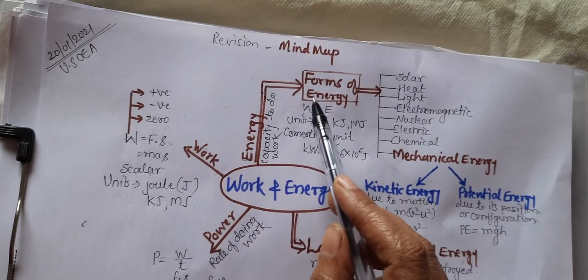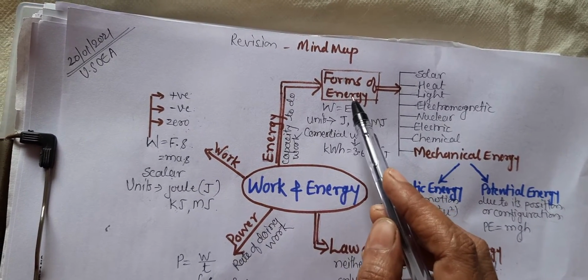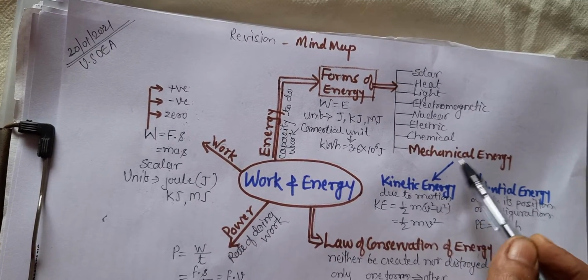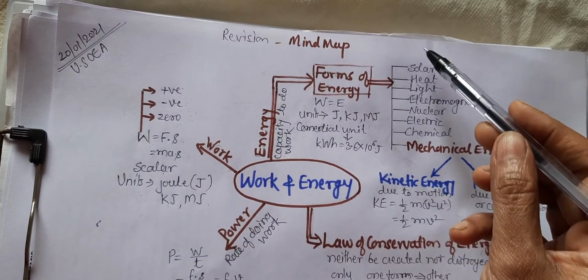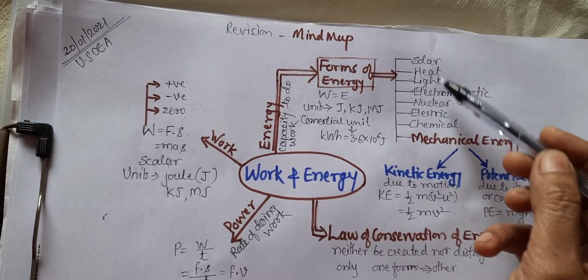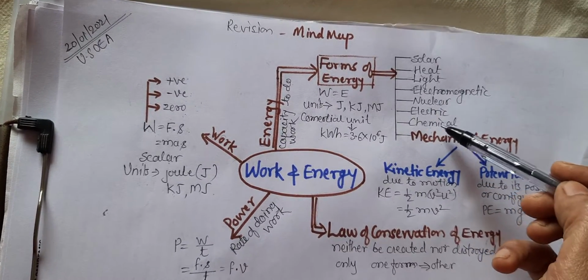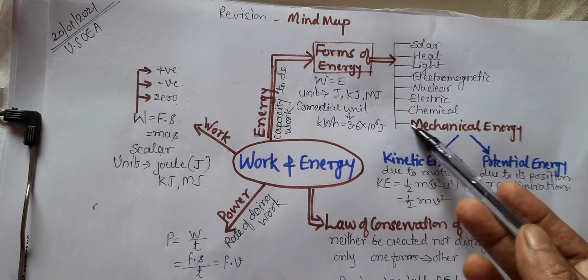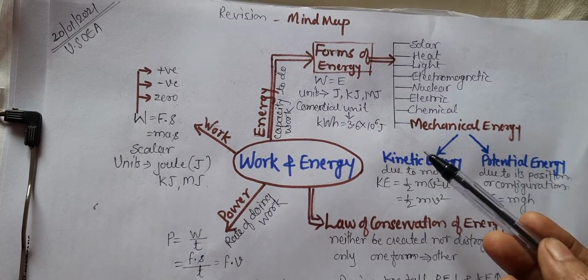Now, in this chapter we have studied the different forms of energy. Out of that, the mechanical energy we have studied in detail. These are the different forms of energy. Not only this, but there are so many others that I have not shown you here. Now here, the mechanical energy we have studied.